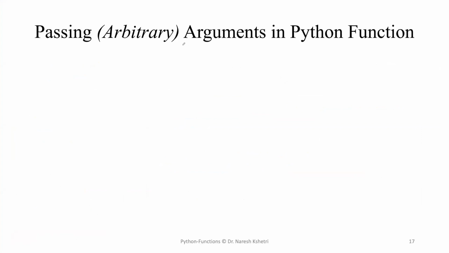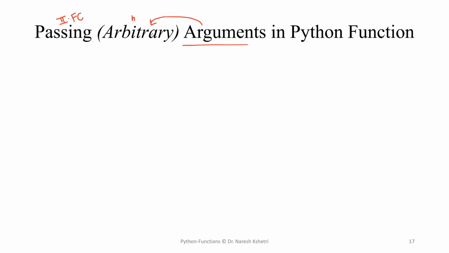Today we are going to understand argument passing in the function, specifically passing an arbitrary number of arguments in a Python function. That means n number of arguments; we don't care how many arguments are passed. Normally, argument passing happens over the second phase of our function, that is, over the function call.